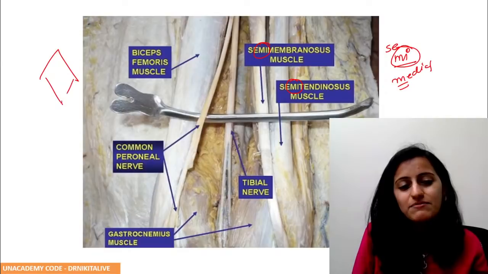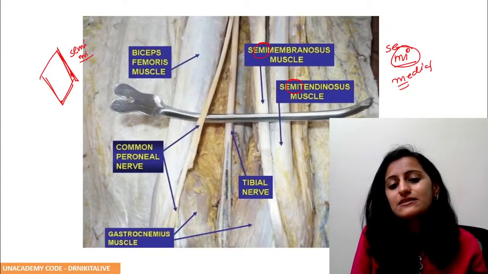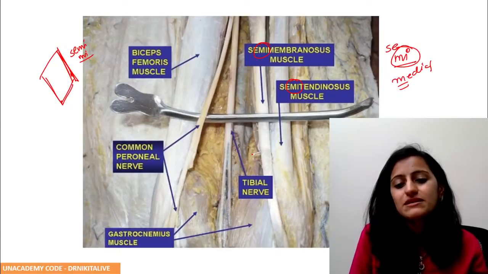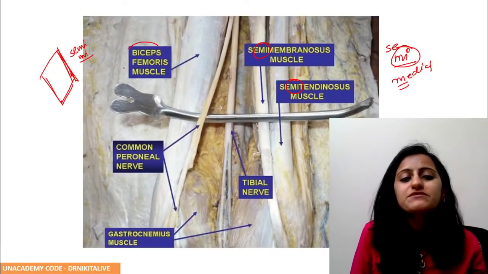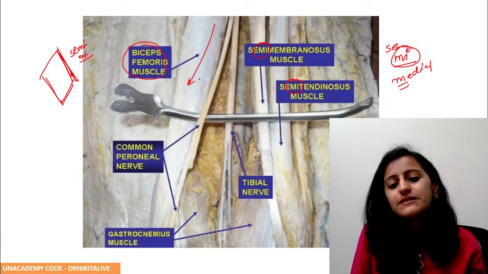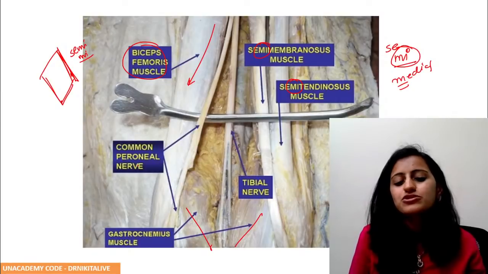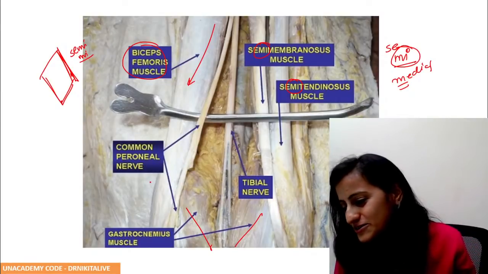So you have this diamond shaped popliteal fossa. Superomedial is your semimembranosus and semitendinosus. The membrane-like one is semimembranosus, the larger one is semitendinosus. The lateral one will be your biceps femoris, on the lateral aspect. And below would be your gastrocnemius muscle, the medial head and the lateral head.